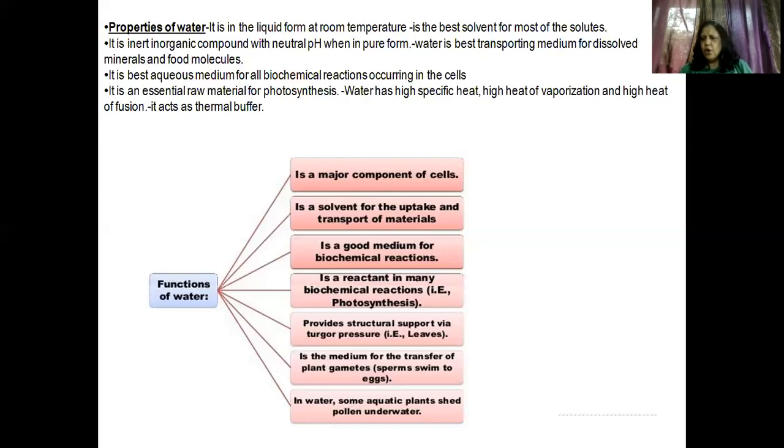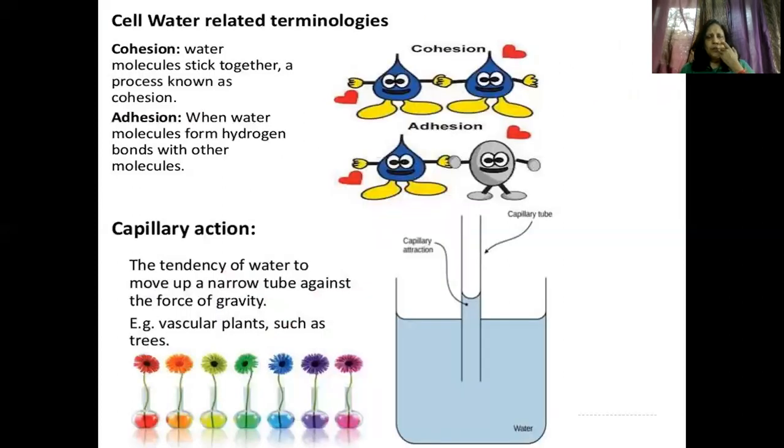Go to the next slide. In this particular chapter, you need to understand certain terms. Now, what is cohesion and adhesion? As you can see here in the diagram, there are two water droplets. Cohesion is when water molecules stick together.